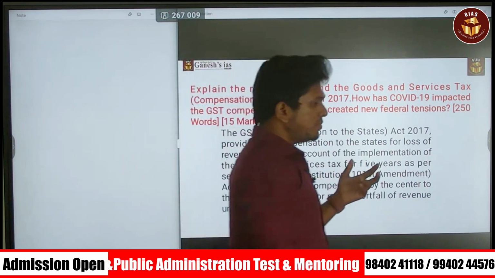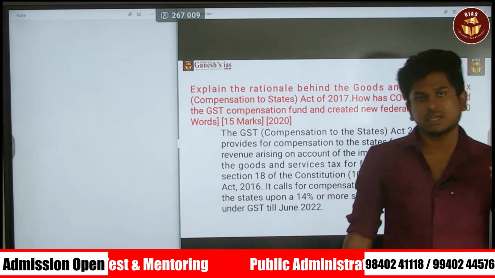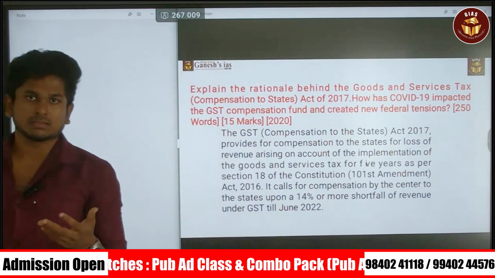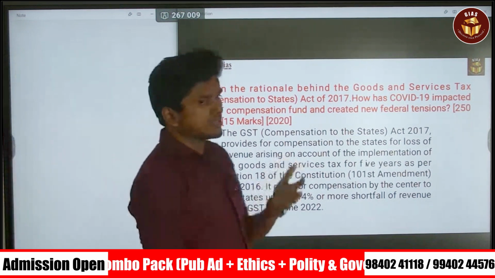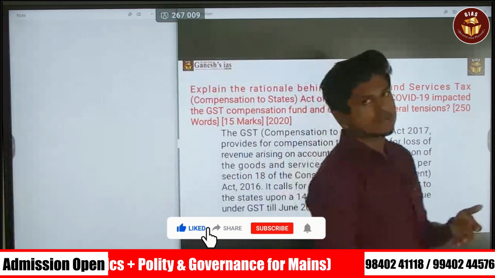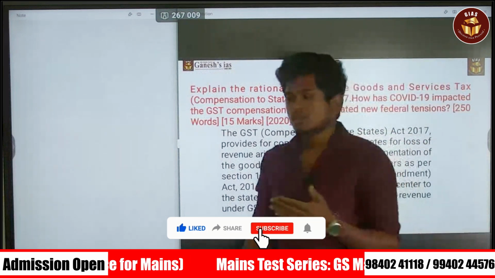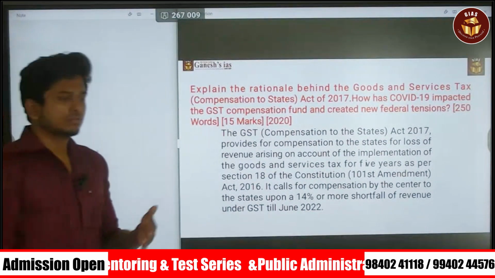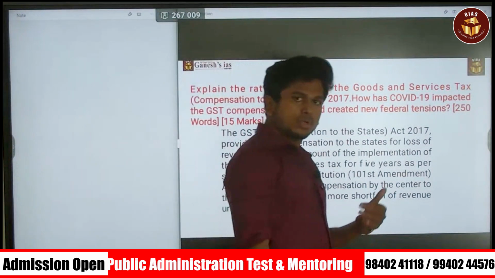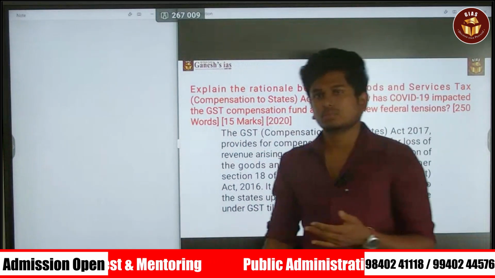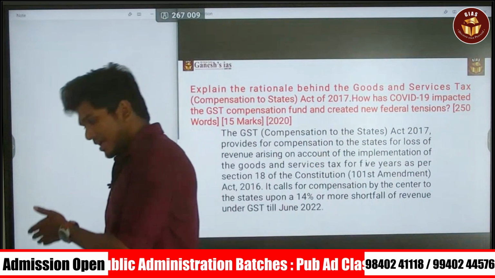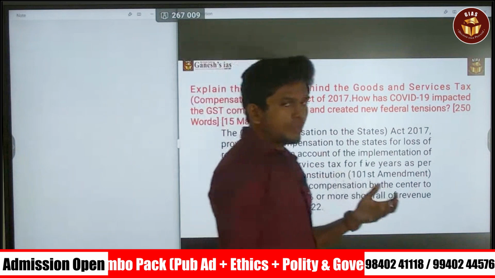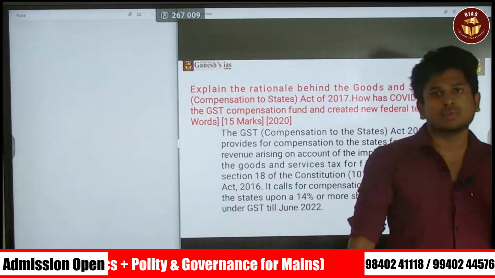For this, the introduction can be what the GST Compensation Act is. That itself is enough, or else, if you don't know what this act means, you can simply say what the GST collection was, or what GST is: one nation, one tax. Or else you can say that the GST collection hit more than 1 lakh crore in this month of this year. It's up to you. Even though it is not directly connected to the answer, it is somewhat connected to the answer. Leaving certain things open, if you are trying to give something, it is okay.